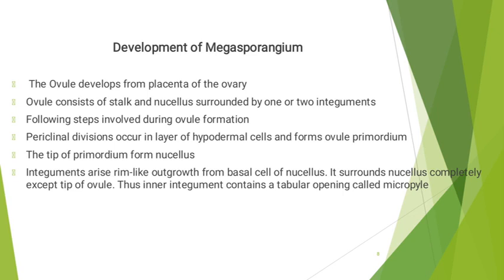In the second step, the tip of the primordium forms nucellus. The growth of nucellus is unequal. Thus various degrees of curvature are formed in the main body of the ovule, which results in formation of different types or forms of ovule.